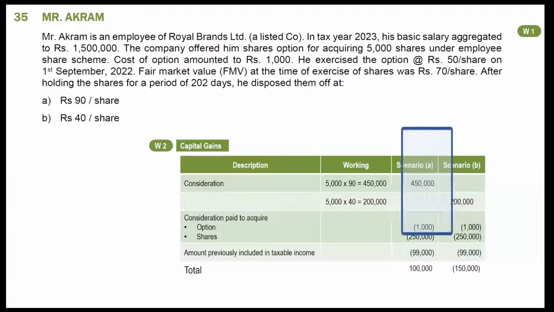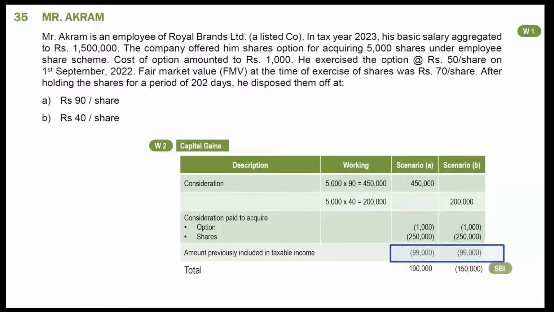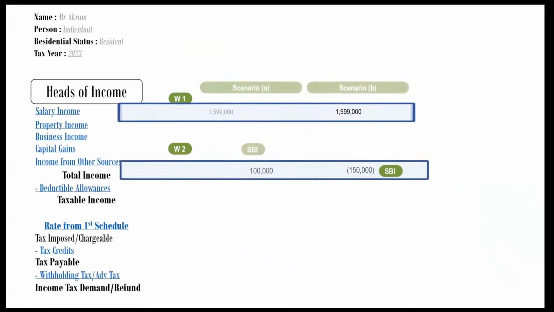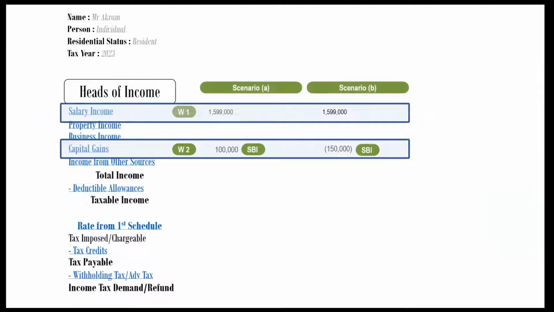Please note that these are shares of a listed company, which means that it is a public company. Share of public company are included in definition of securities. This gain or loss is a separate block of income. Both workings are complete now. Mention their totals on main answer format. Also mention working reference for convenience of examiner.